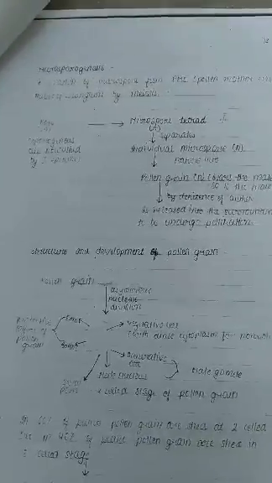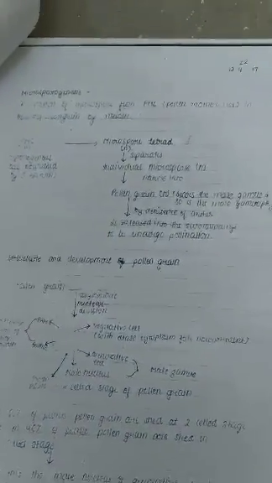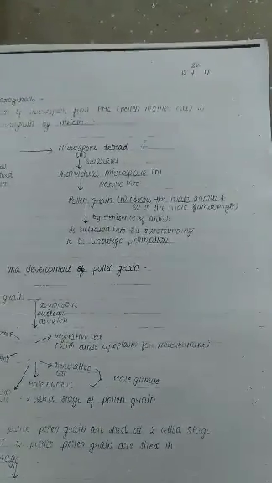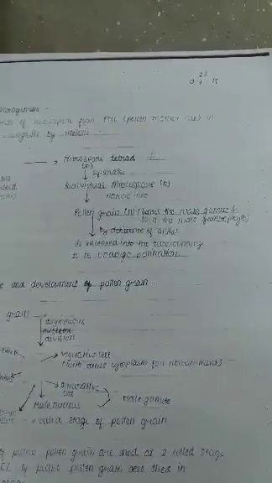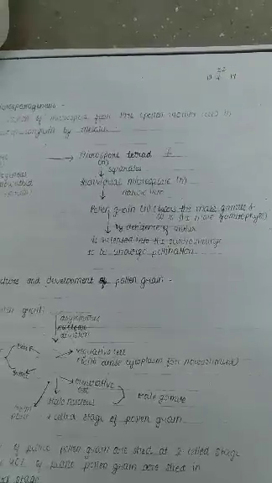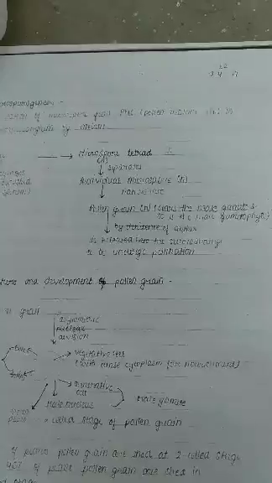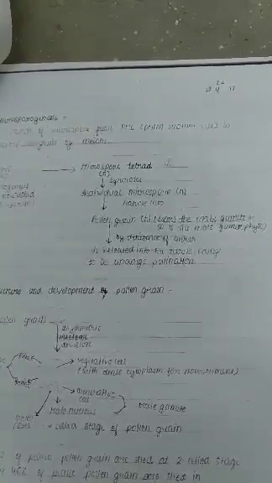Now, microsporogenesis. What is microsporogenesis? It is the formation of pollen grains from the pollen mother cell, PMC, in the microsporangium. How is it produced? It is produced by meiosis, and that is called microsporogenesis. The microsporangium contains the sporogenous tissue, which is present at the four corners of the anther.